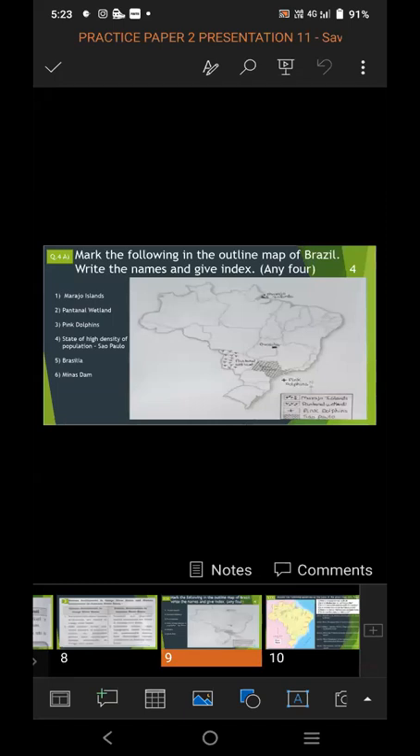In that, 6 options are given for you for map filling. From those 6 options, you have to choose any 4 options that you know very perfectly so that you can fill them properly in the map. And one thing you have to remember: you have to write the name and give index, because in the question it is asked, mark the following in the outline map of Brazil, write the names and give index. Proper index you have to give for the map.